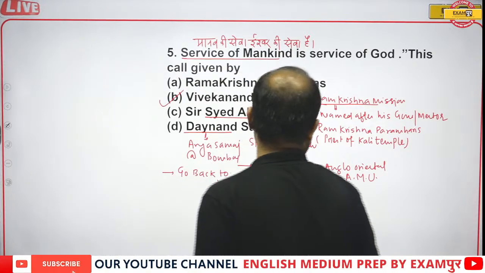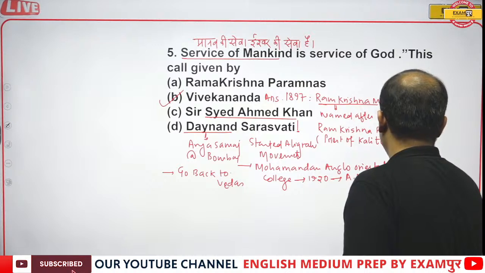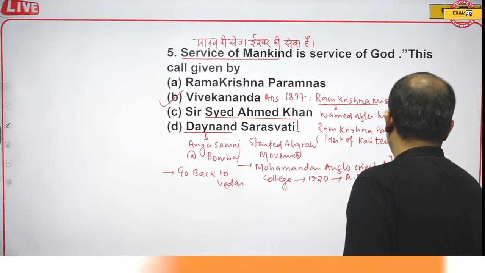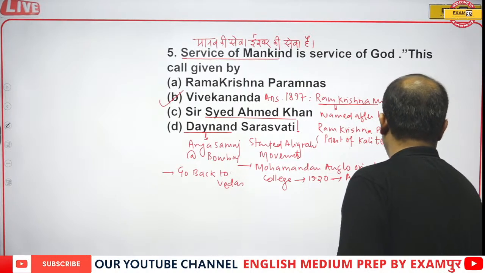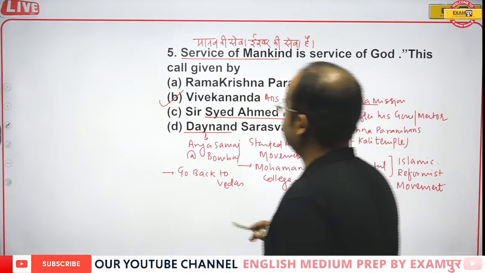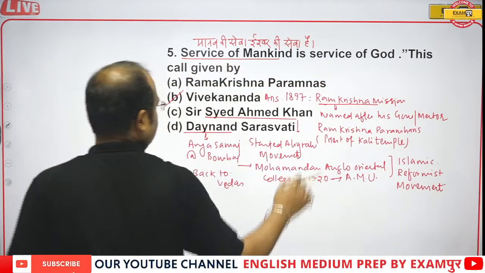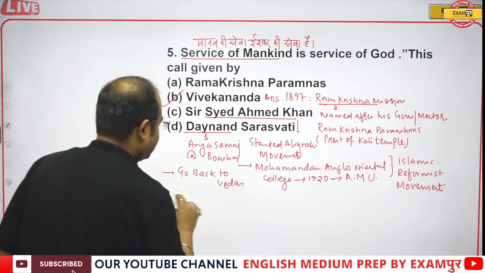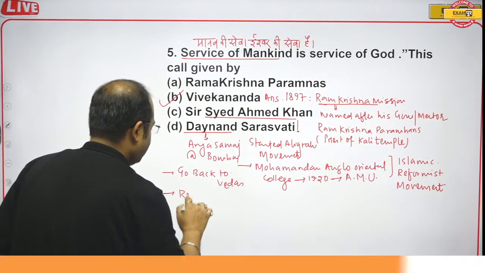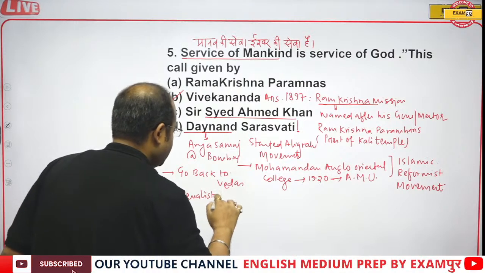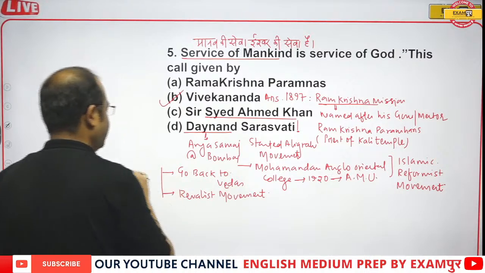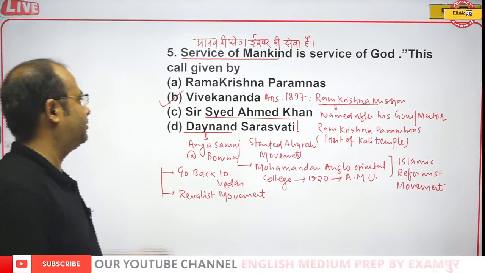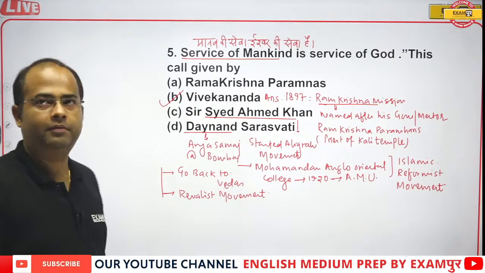And Sir Syed Ahmad Khan's Aligarh movement was a complete Islamic reformist movement, while Dayanand Saraswati's Arya Samaj was a revivalist movement in nature. So the correct answer will be, guys, option B, that is Swami Vivekanand.